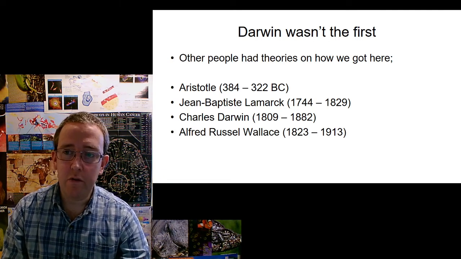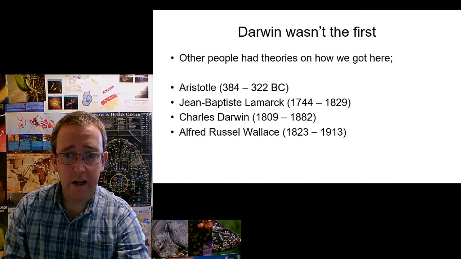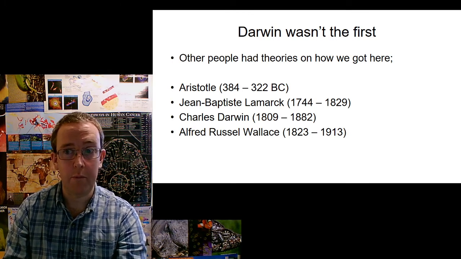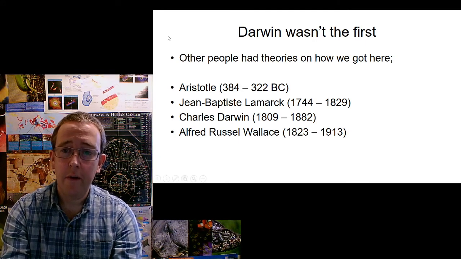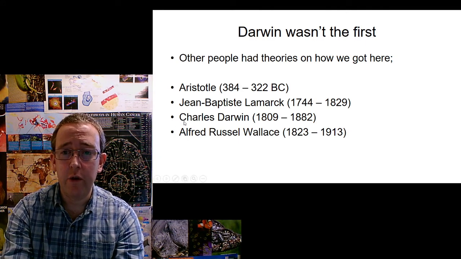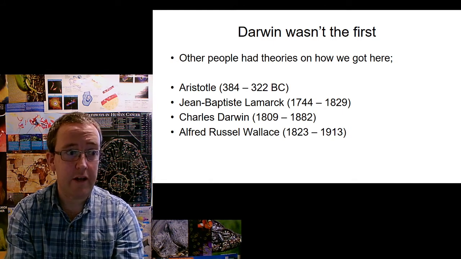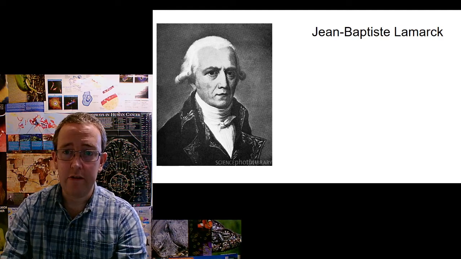Then we get to the Victorian era. So you've got a guy in France called Jean-Baptiste Lamarck, and Charles Darwin, and then another fella called Alfred Russel Wallace, who's very important. Now your syllabus specifically says that you need to know the different ideas between Jean-Baptiste Lamarck and Charles Darwin. So let's look a little bit at Jean-Baptiste Lamarck.